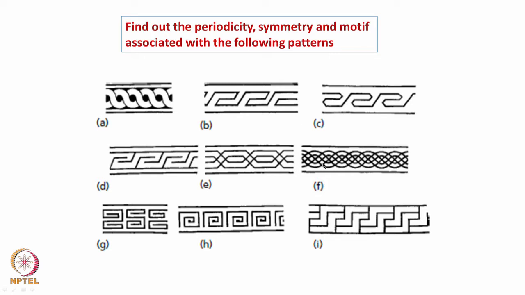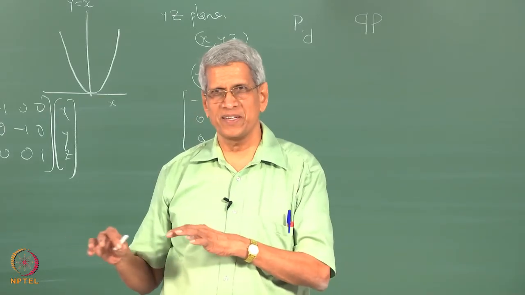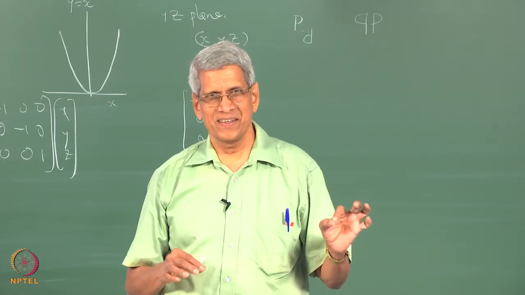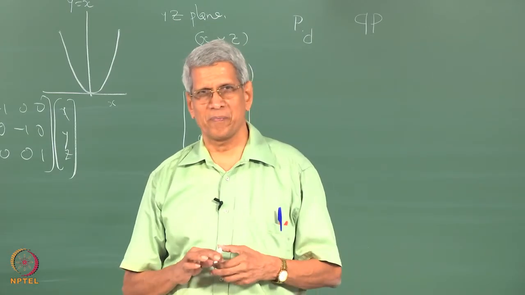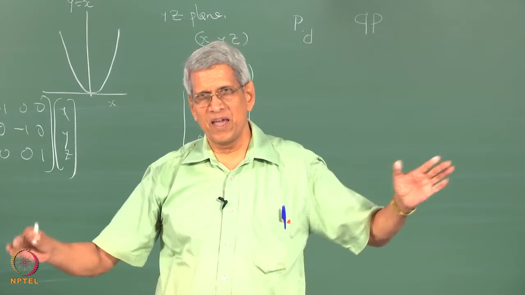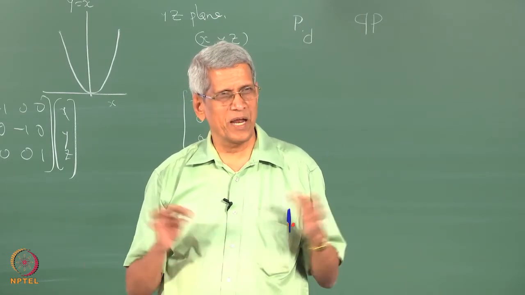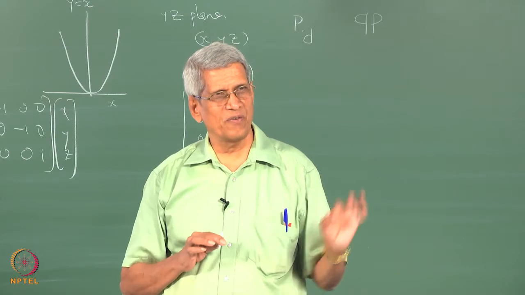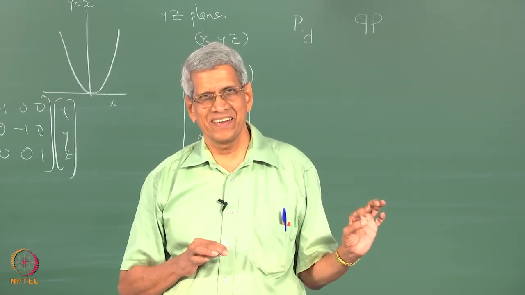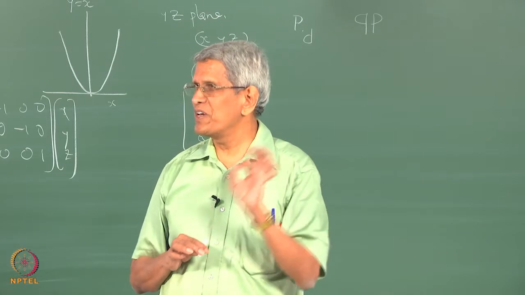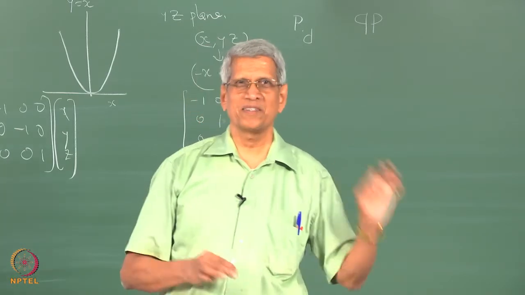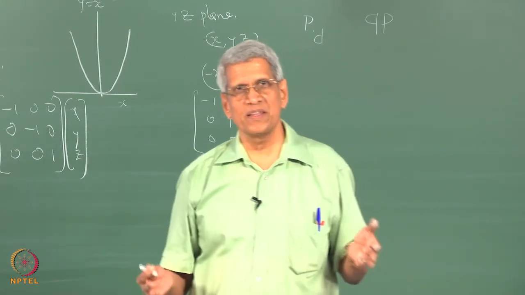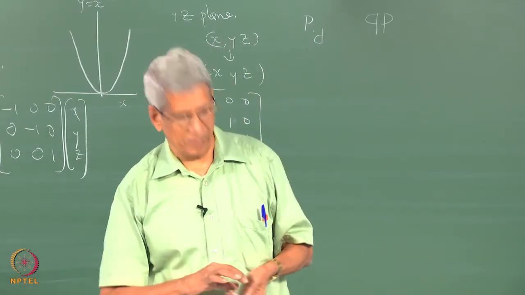To identify the symmetry, the first thing you have to do is, because so far what you have done is, we know a lattice, we take a motif and try to generate it. Now we have come to a reverse problem. We have a pattern which is there, a periodic pattern. Now we have to identify what is the motif first, and then how the motif gets repeated. When we try to identify it, then we will be able to get what symmetry elements are associated. That is what actually the real problem always is, correct?